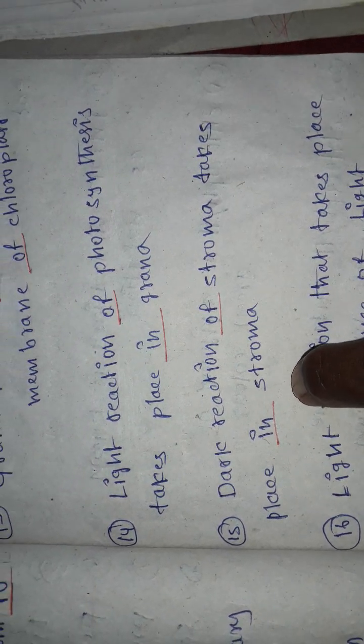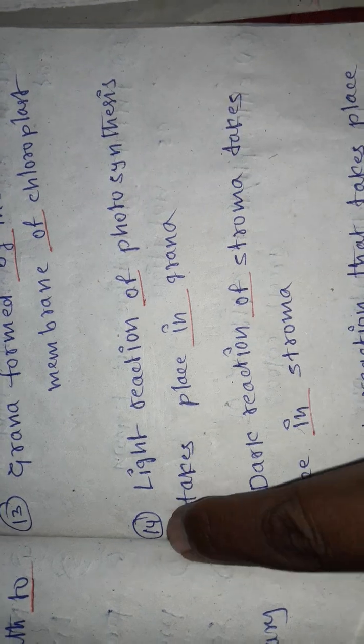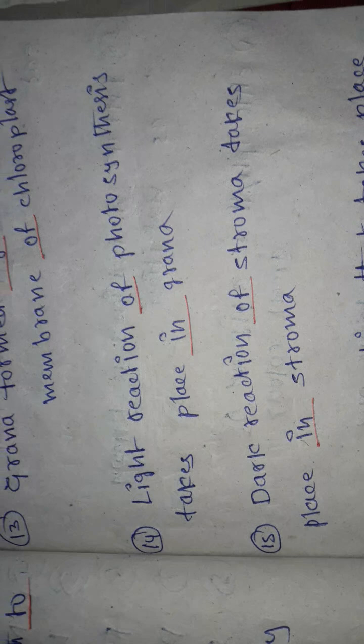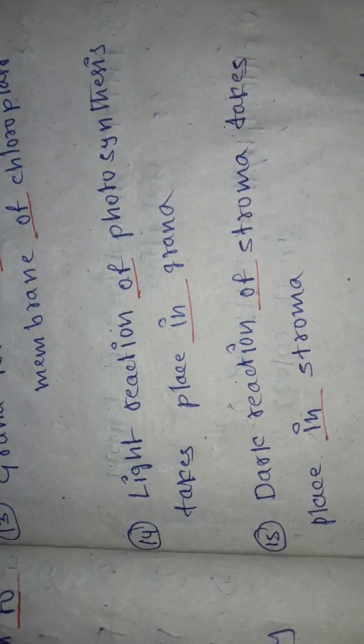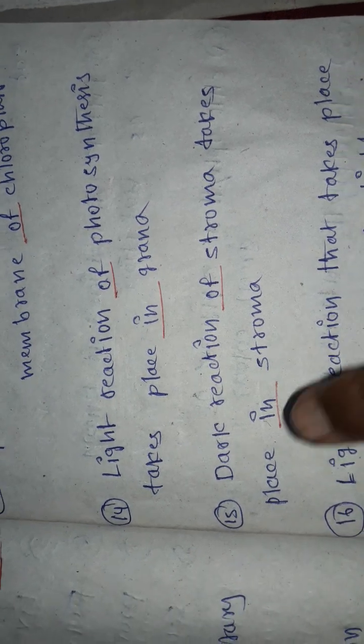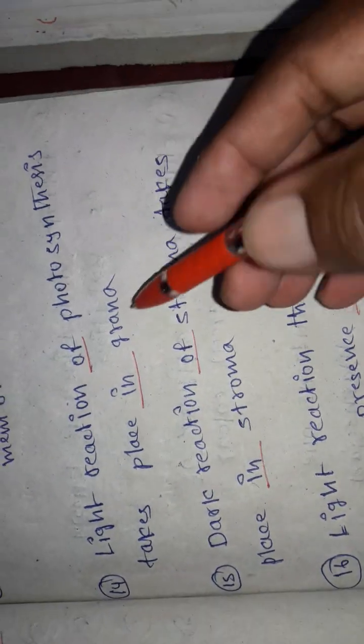So I have told you just now, photosynthesis has a number of reactions. In those, light reaction and dark reaction both are main. So light reaction takes place in grana and simultaneously dark reaction takes place in the stroma. So dark reaction of photosynthesis, here dark reaction of the photosynthesis